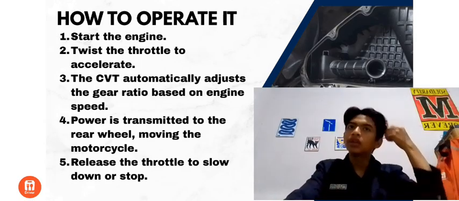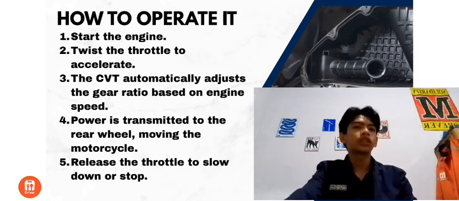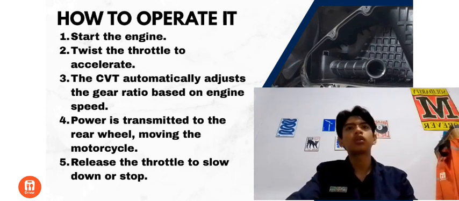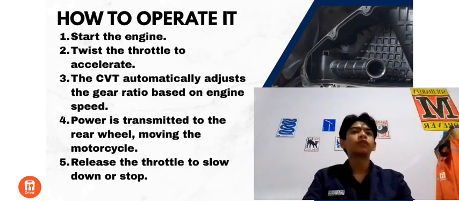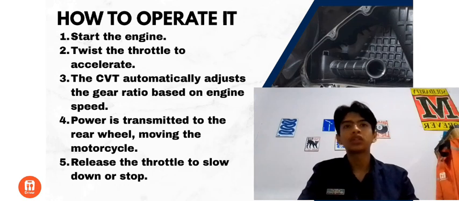Now, I will explain how the CVT system operates. The first step is to start the motorcycle engine. When the engine is idling, the centrifugal clutch has not yet connected to the rear wheel, so the motorcycle does not move. And next, the rider twists the throttle. As engine RPM increases, the variator begins to adjust its pulley diameter. At the same time, the V-belt moves according to the changed pulley diameter.